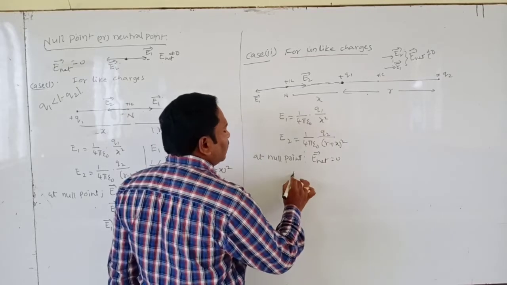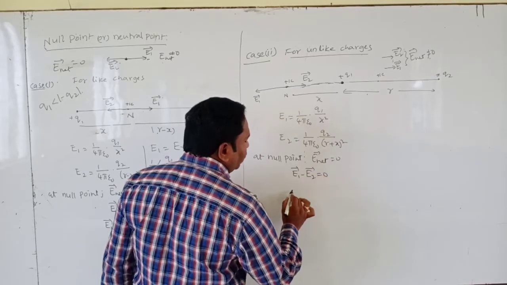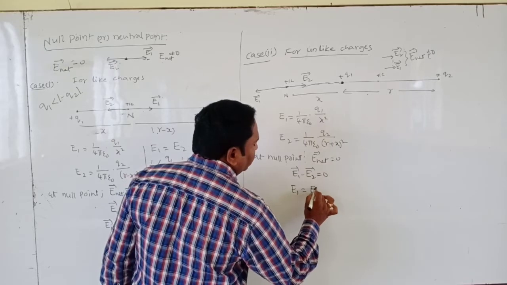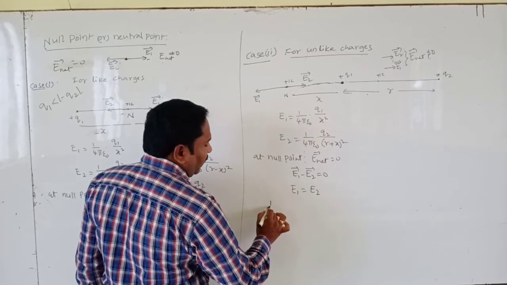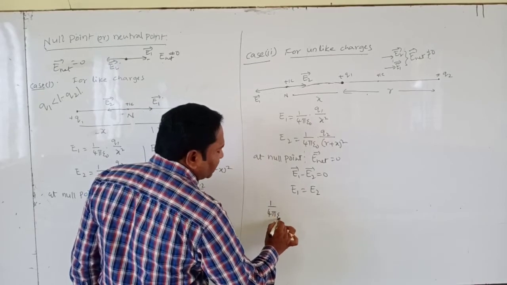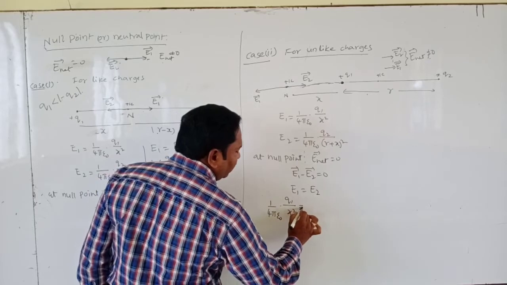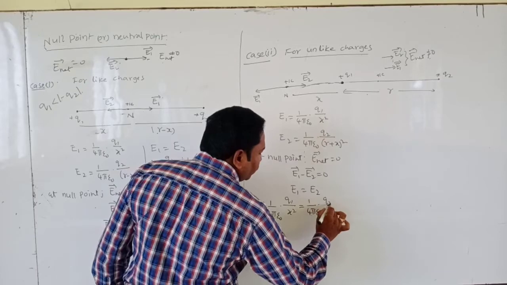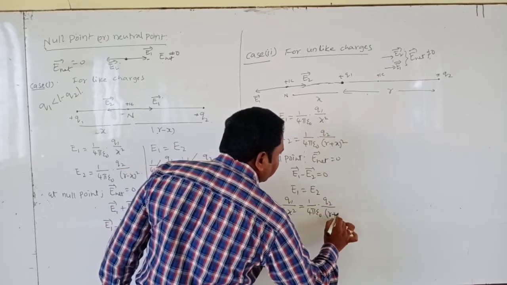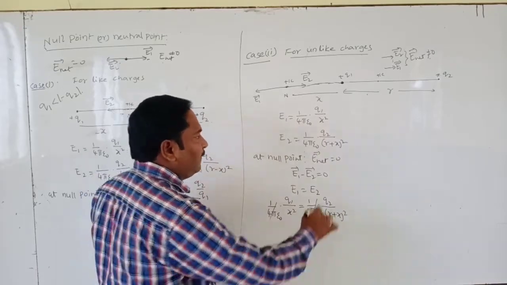That means E1 bar minus E2 bar is equal to 0. So E1 in magnitude equals E2. So 1 by 4 pi epsilon naught Q1 by x square equals 1 by 4 pi epsilon naught Q2 by (r plus x) whole square. Both cancel each other.